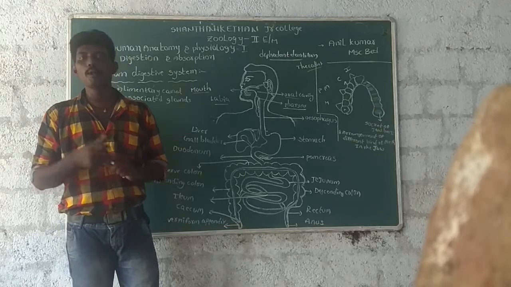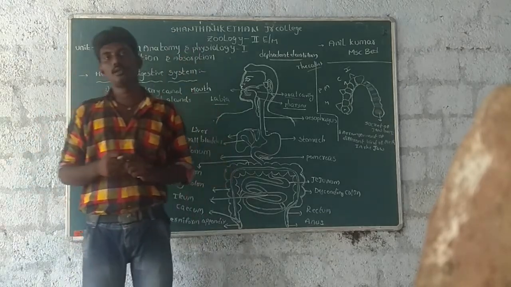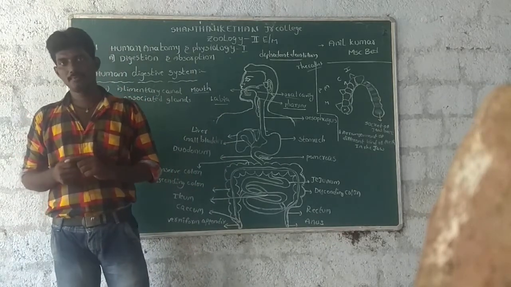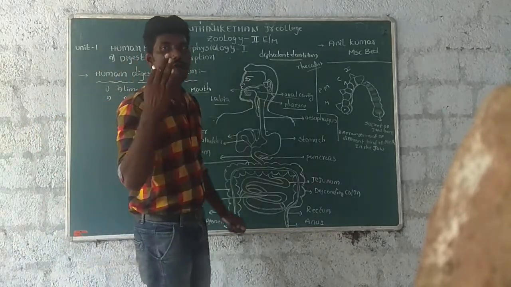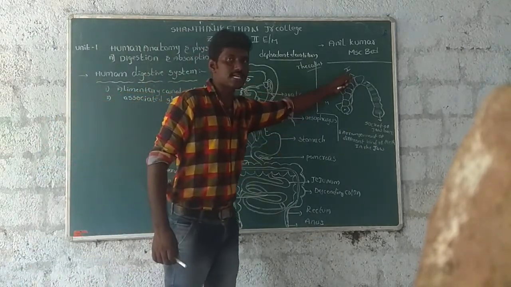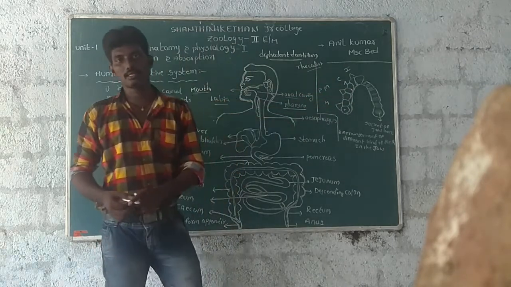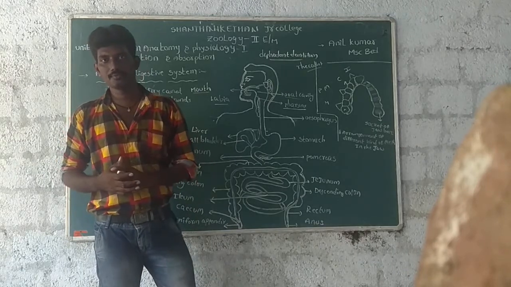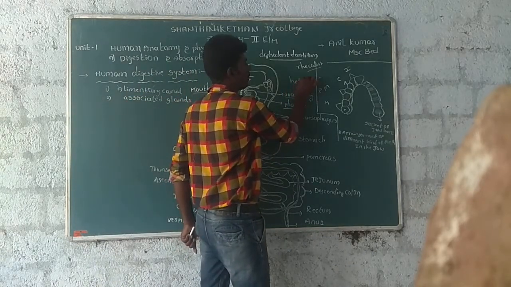Next, human beings have 32 permanent teeth. These teeth are majorly of four different types. The first one is incisors, the second is canines, the third is premolars, and the fourth is molars. These are the four different types of teeth present in human beings. This type of dentition is known as heterodont dentition.